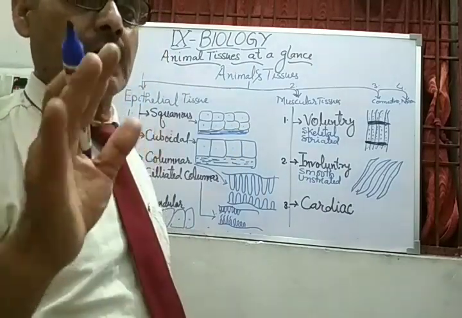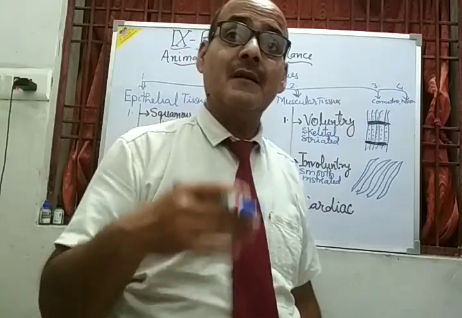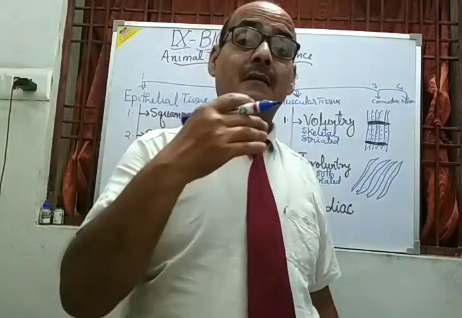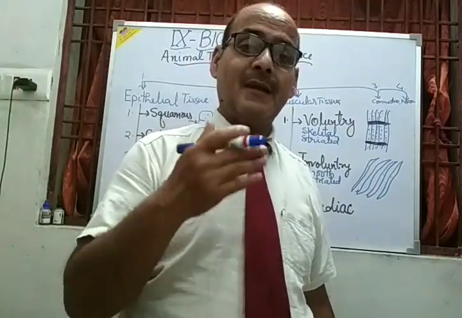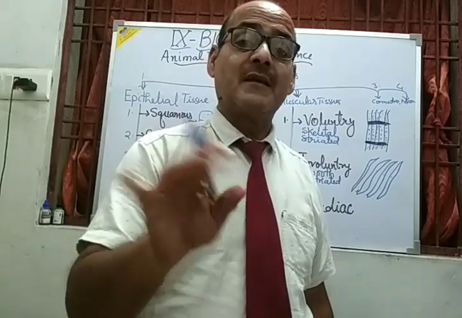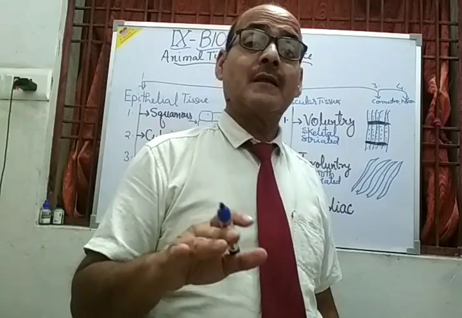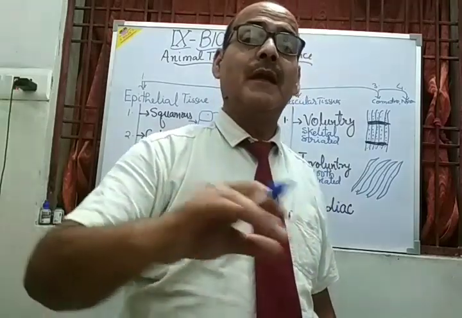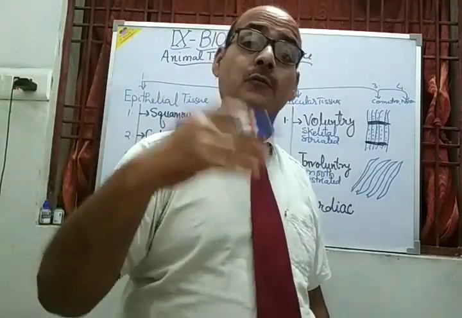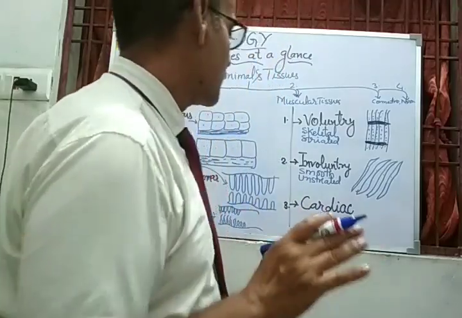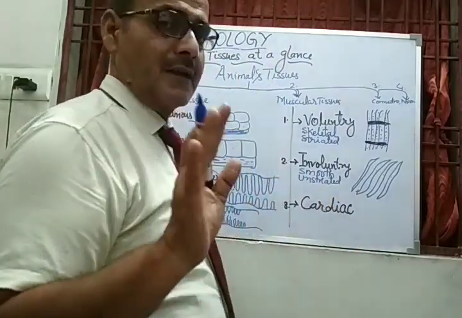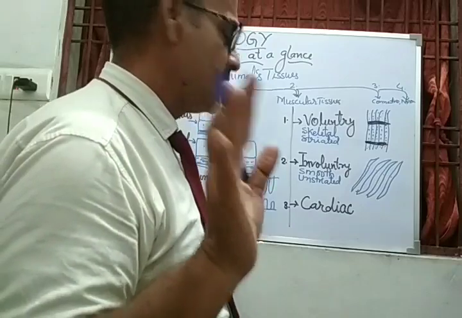They do the least work, like contraction and relaxation in the esophageal wall, alimentary canal, respiratory tract, or blood vessels, where they are found. These contractions and relaxations create the impulse of movement so that material can pass through. Okay, so this is the second type, involuntary or smooth or unstriated muscles.